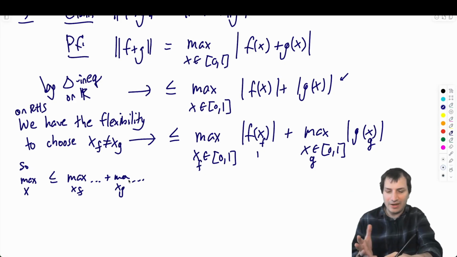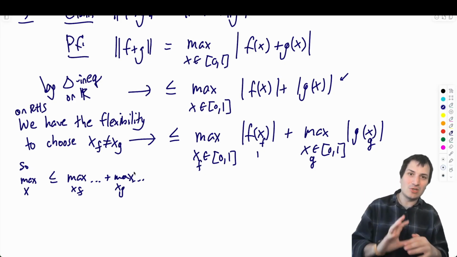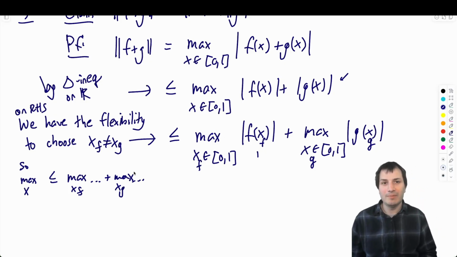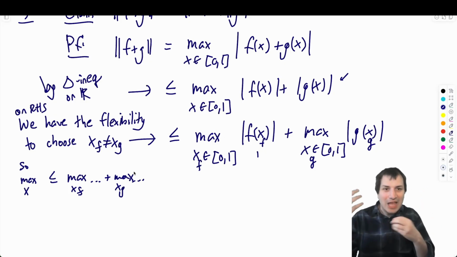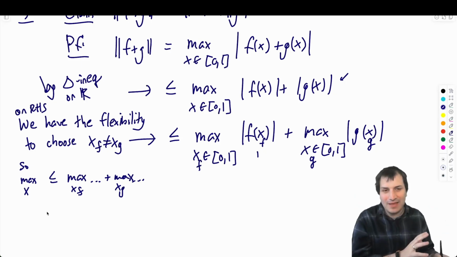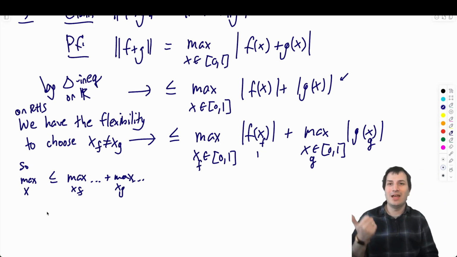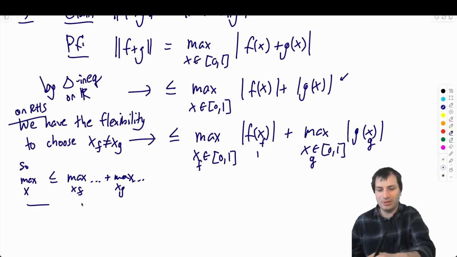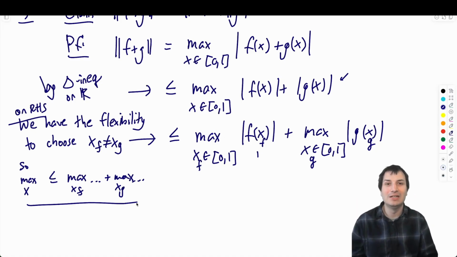So this is taking the idea that I just said out loud, that we have more flexibility, and so the maximum can only get larger. Very specifically, you could do it with subsets. You could say the set of all x where x_f equals x_g is a subset of all of them, this kind of thing. But I think this kind of short sentence description is the perfect level of detail that we want.